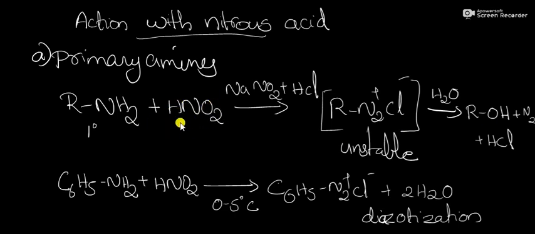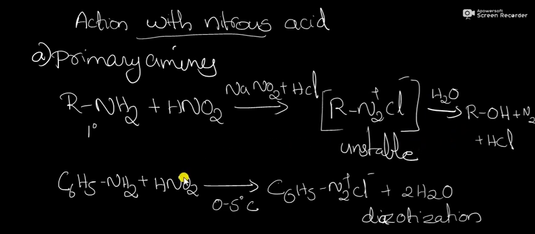Here, how can you prepare nitrous acid? By reacting sodium nitrite and HCl, it will convert into nitrous acid. On reacting nitrous acid with primary amine, it will form unstable alkyl diazonium chloride, which on treating with water, by the elimination of N2 and HCl, will convert into alcohol.